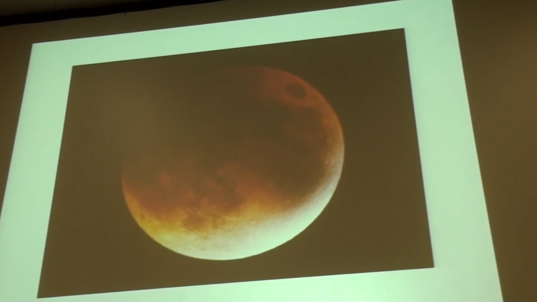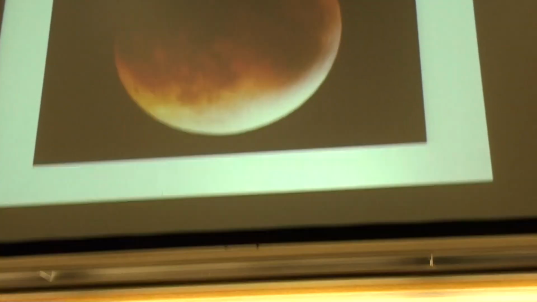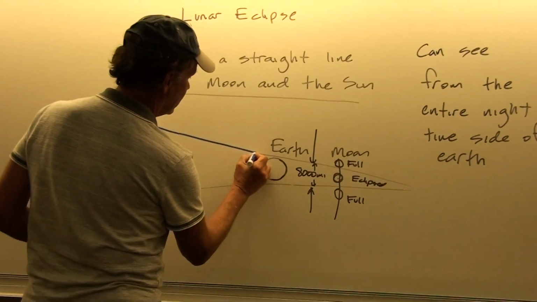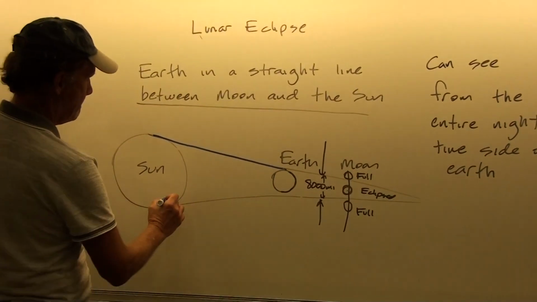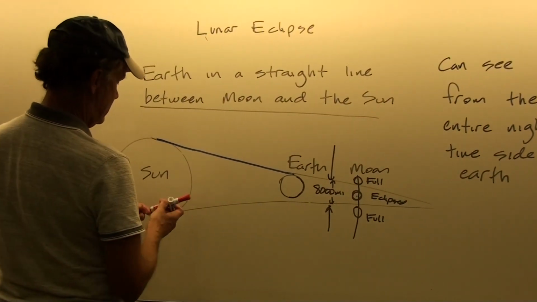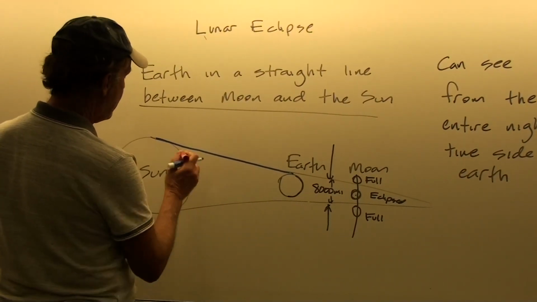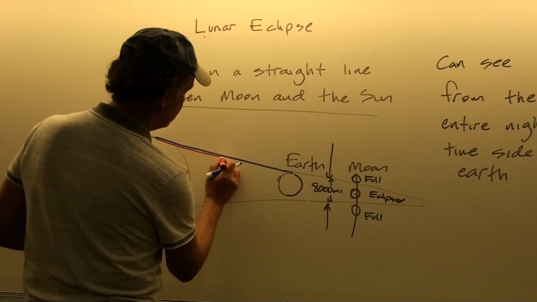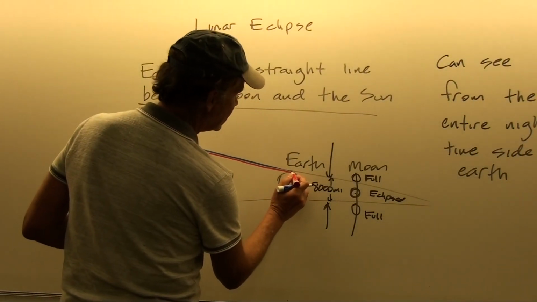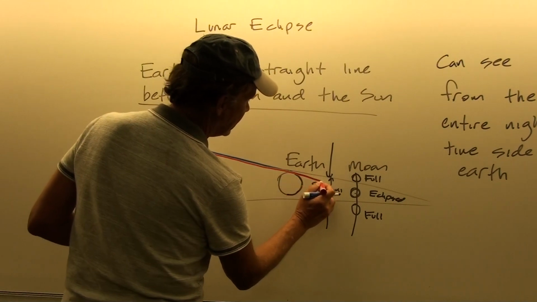But we have light coming from the sun, okay? And so that light is a combination of all the different colors, from blue to red. But what happens as the light goes through the Earth's atmosphere is that it bends a little bit.